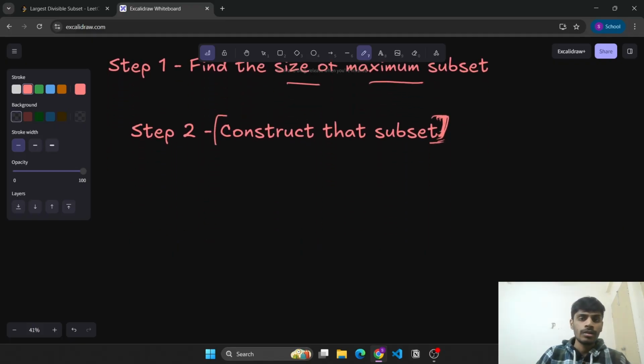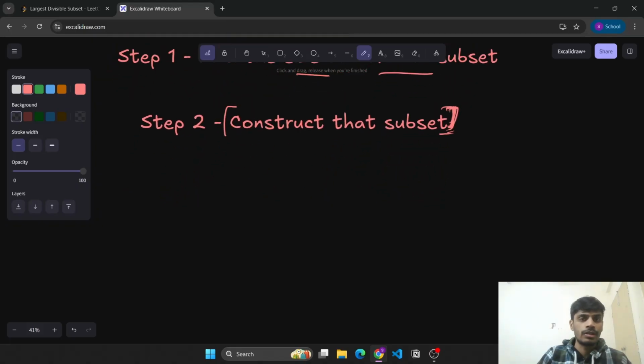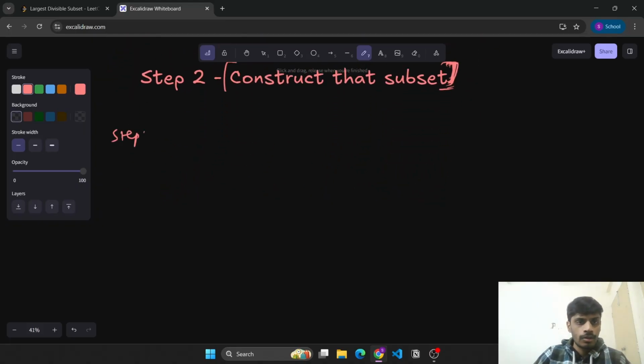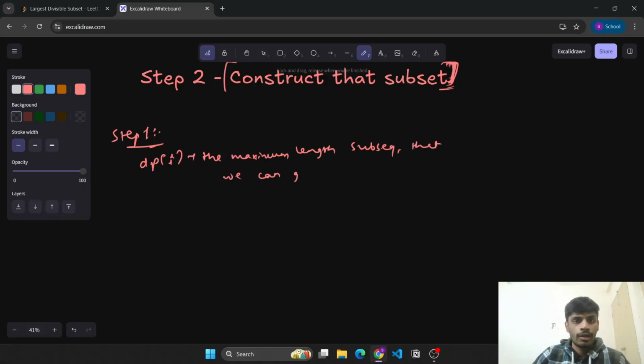Let's derive the solution for step 1 first. Step 1. Suppose we initialize the DP as DP of I, where DP of I denotes the maximum length subsequence that we can get, maximum length subsequence ending at index I. Okay, so we define DP as this.